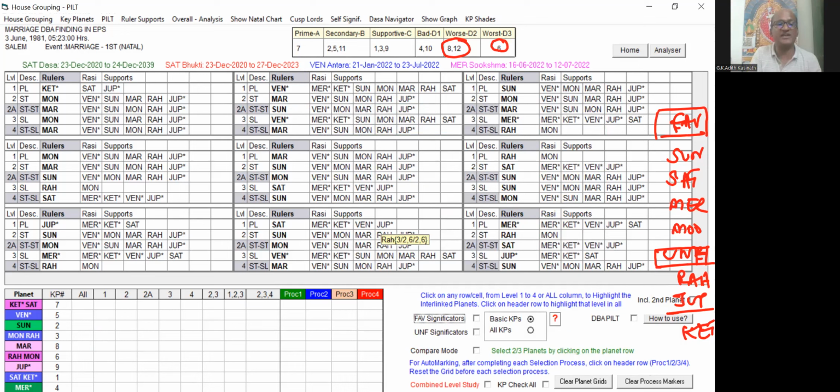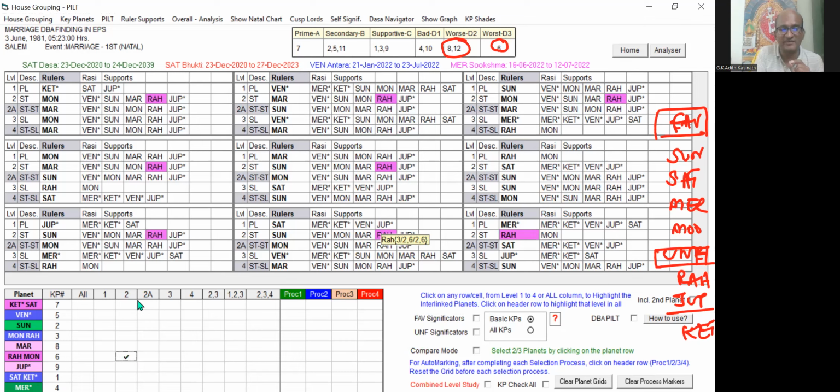On self-signification, out of all other planets, Jupiter has lesser favorable and more unfavorable. You understand? It means that Rahu and Jupiter, if they have some favorable and unfavorable mixed and are playing in the important primary level, that is the 2nd level, suppose I will check Rahu 2nd level.